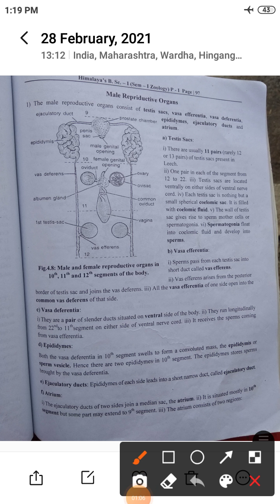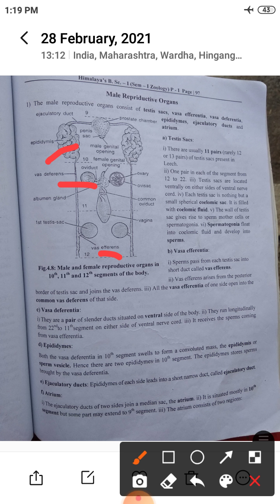The male reproductive organ consists of testes, vasa efferentia, vasa deferentia, epididymis, ejaculatory ducts, and an atrium.